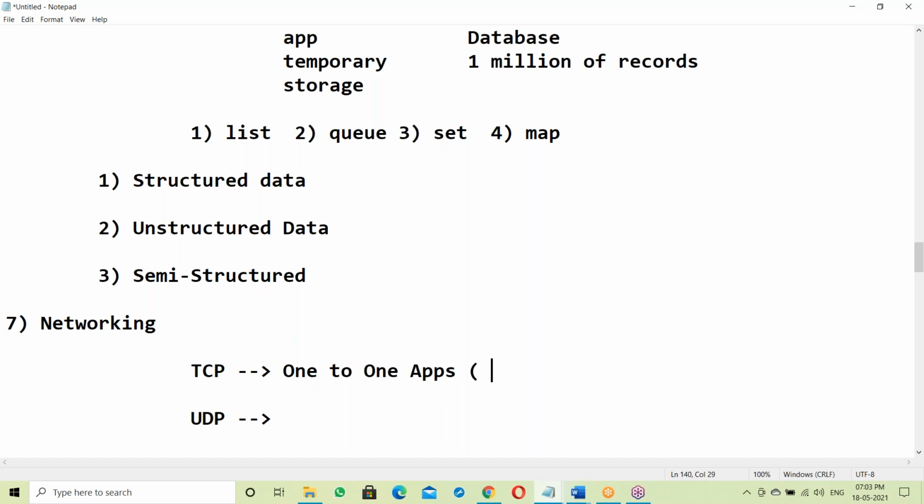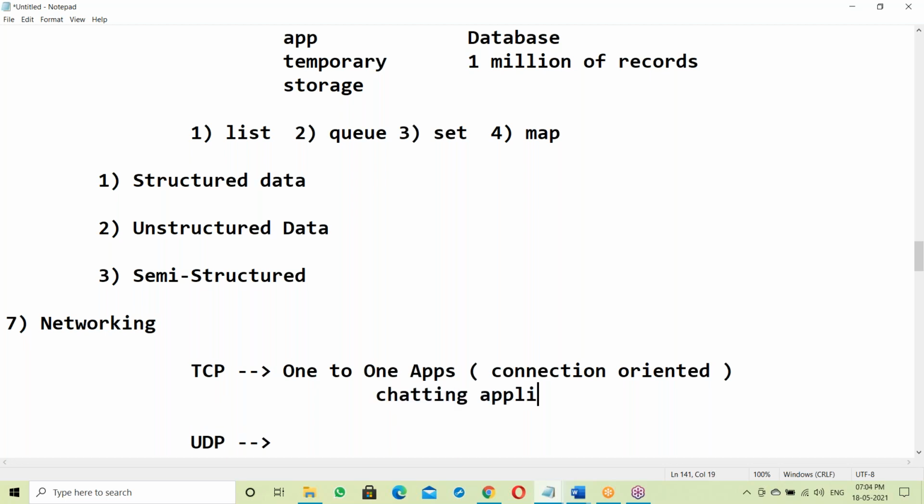TCP is connection oriented. Your mobile is connection oriented, right? Once you connect to your friend, if someone else calls, they get a user busy tone, because you are already connected to somebody. So it is only one-to-one. Your mobile communication is connection oriented, one-to-one. We'll see a chatting application, and I'll explain it.